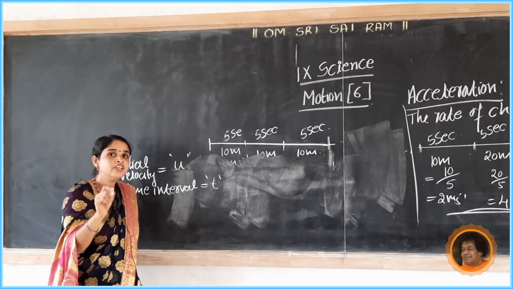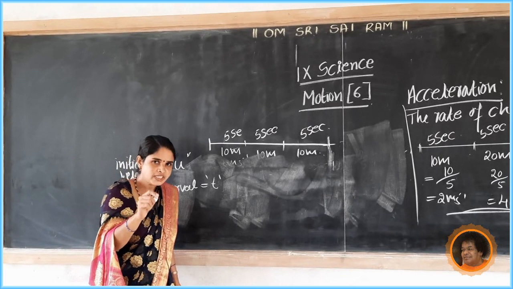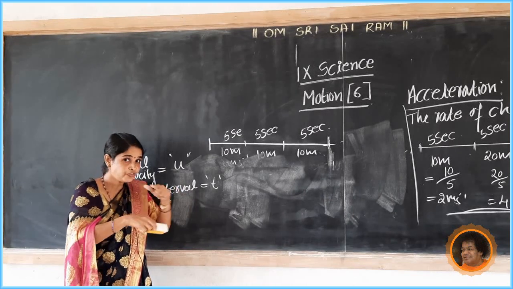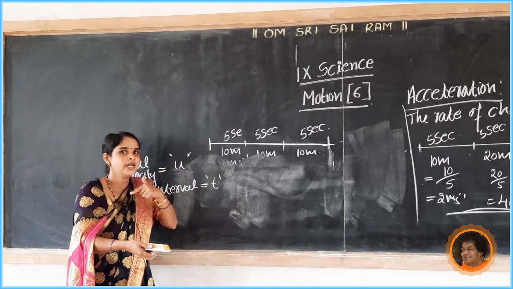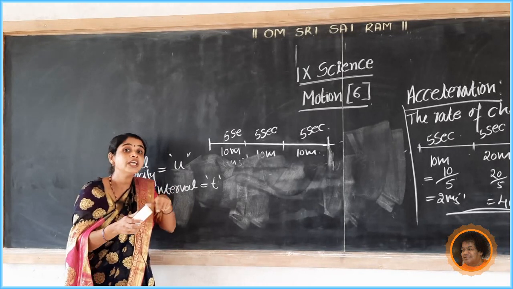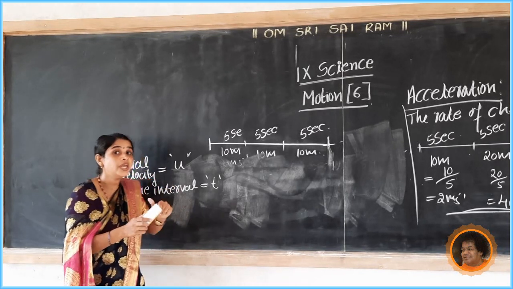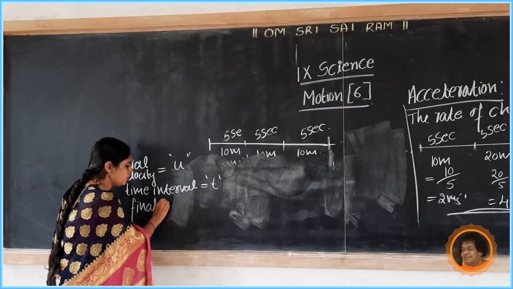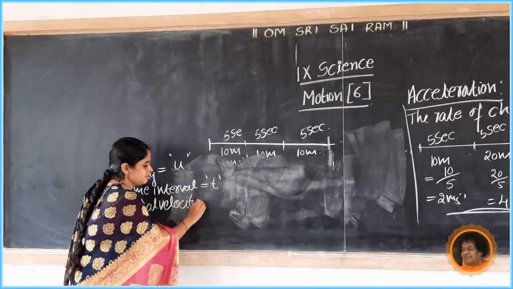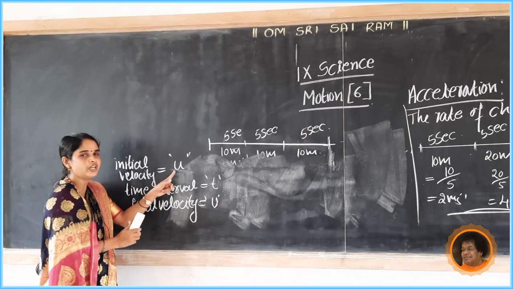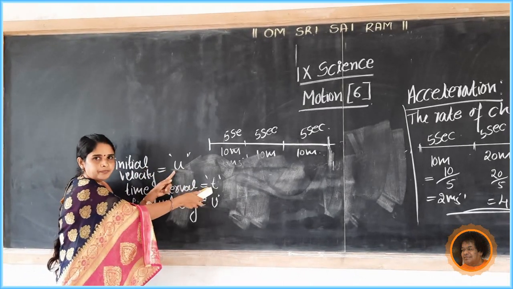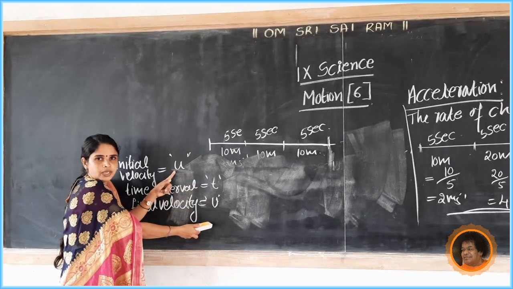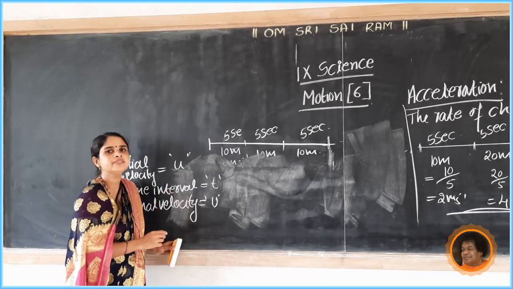Here the object is first moving with a velocity u, the initial velocity, and after some time t, it attains a velocity v. So v is the final velocity. What is the first velocity of the object? It is u. After t seconds, the object attains a velocity v.